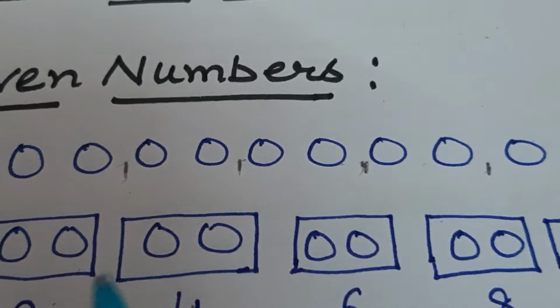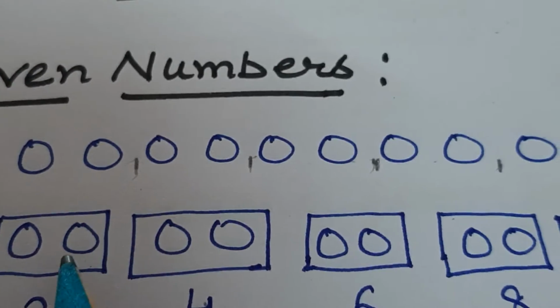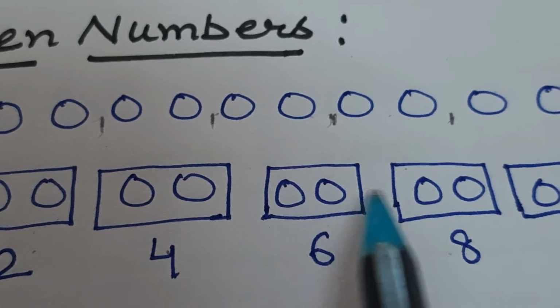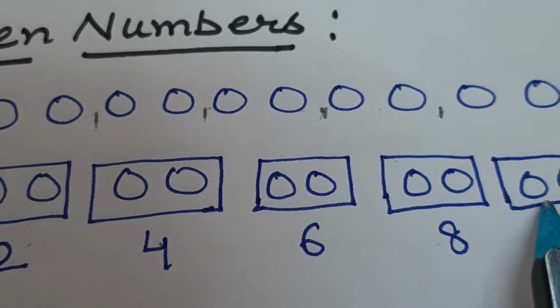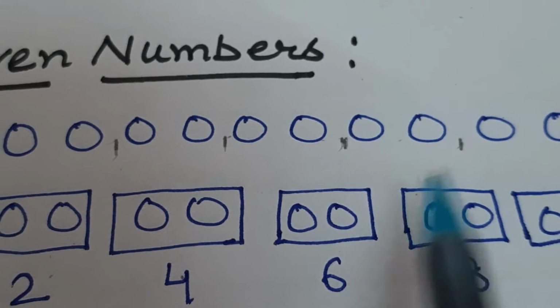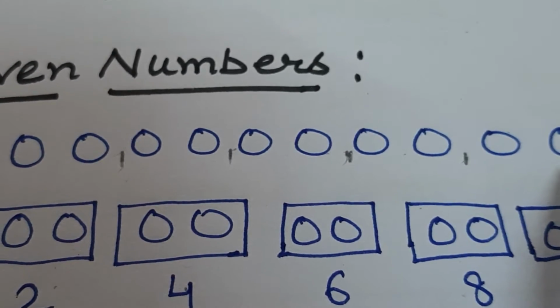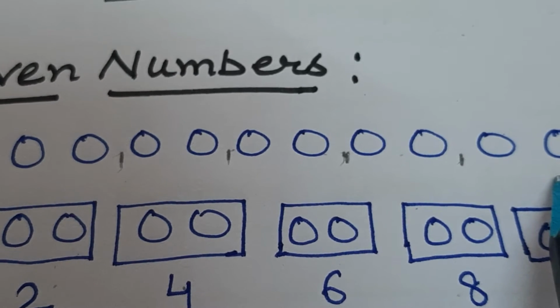Now how many pairs do we have? 1, 2, 3, 4 and 5. In every pair there are two balls, so there are a total of 10 balls.